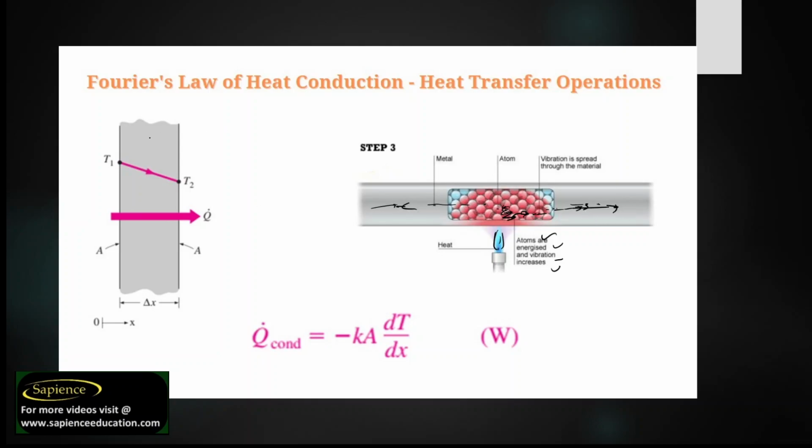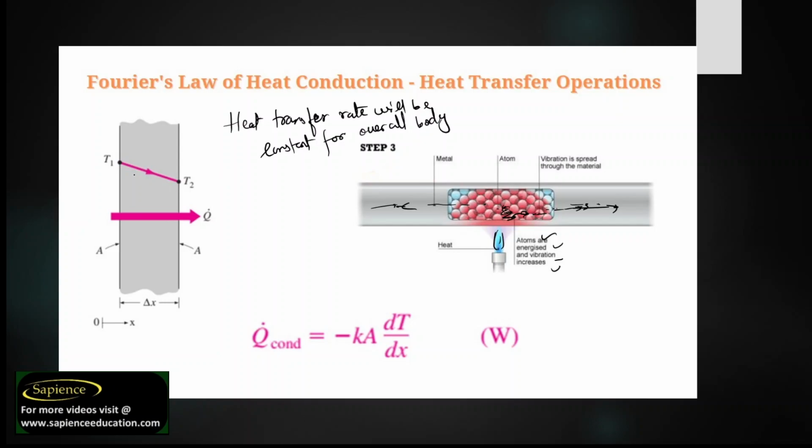As per Fourier's law, the heat transfer rate will be equal at any place. This is very important. As per Fourier's law, the heat transfer rate will be constant for the overall body.